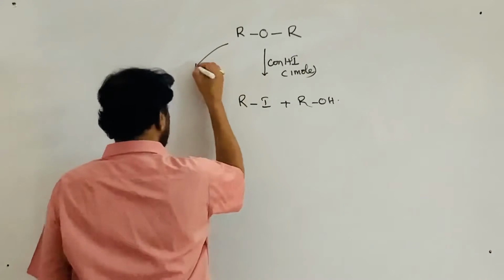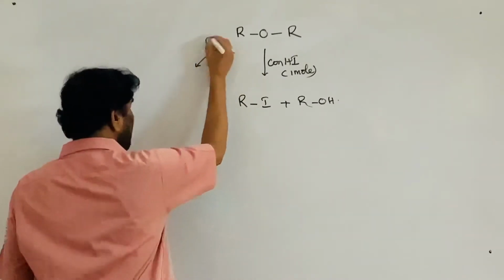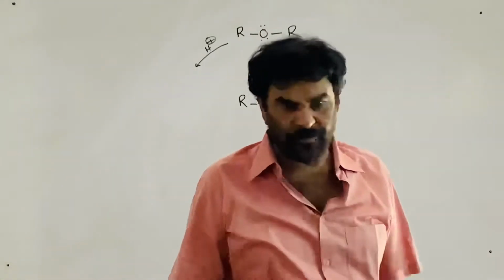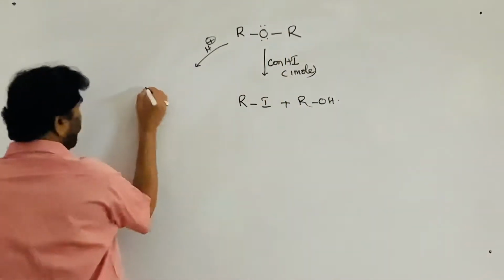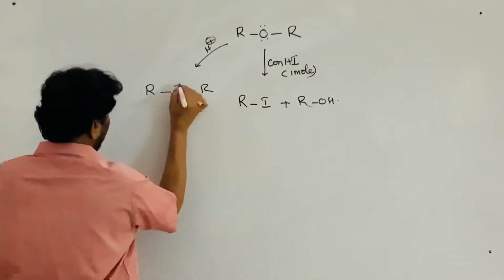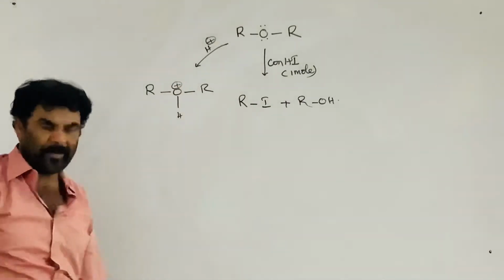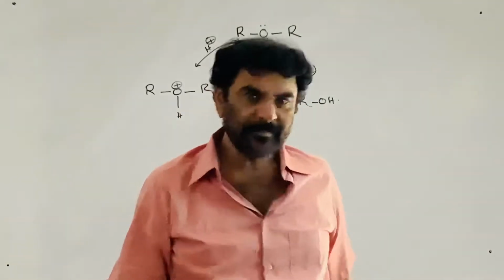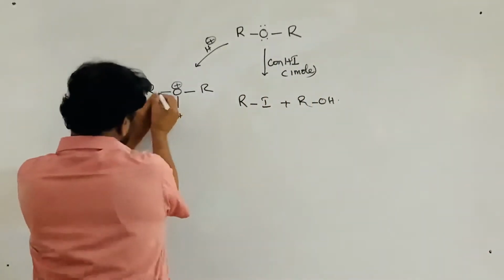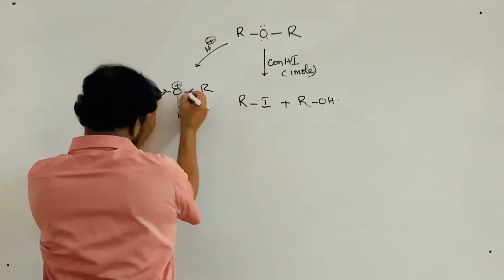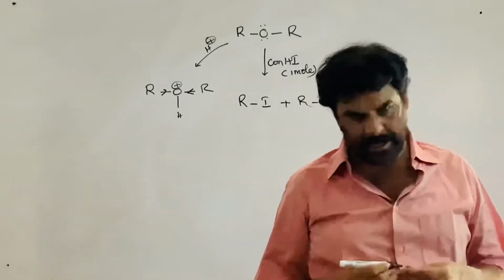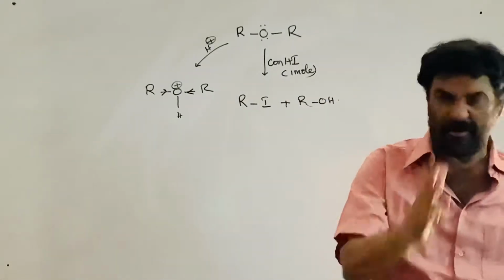How does it take place? If you see the mechanism, the H plus ion is the electrophile, and the oxygen with two lone pairs acts as a nucleophile. This approaches it, and it is converted into the protonated ether. This is also called the oxonium ion. Now the bond is further polarized. The carbon-oxygen bond is a polar bond, and due to the protonation it is further polarized. But still it is strong.